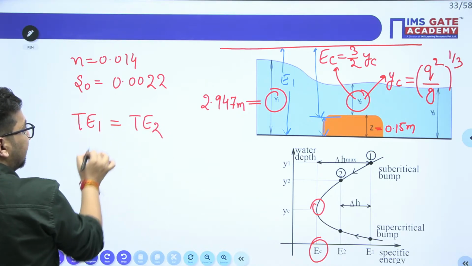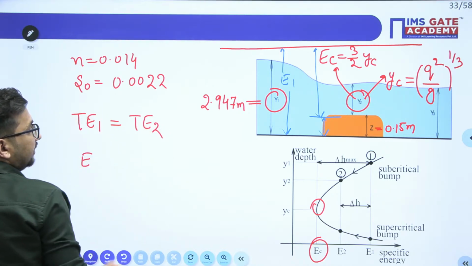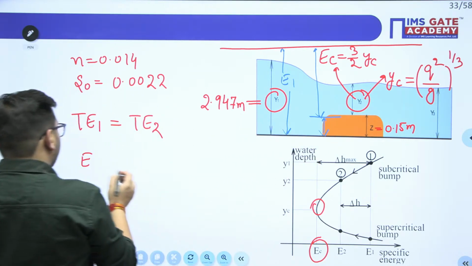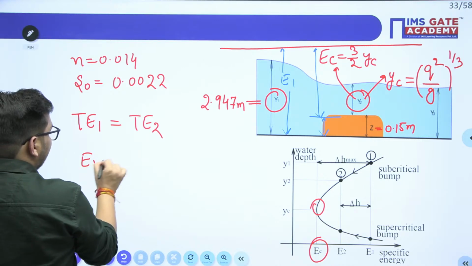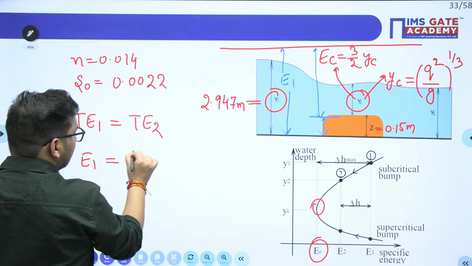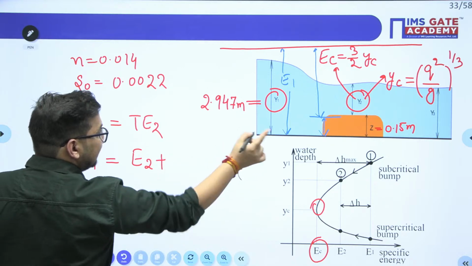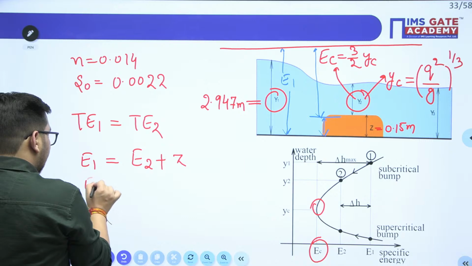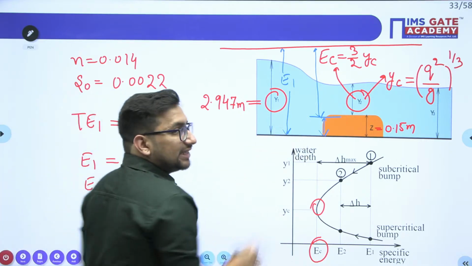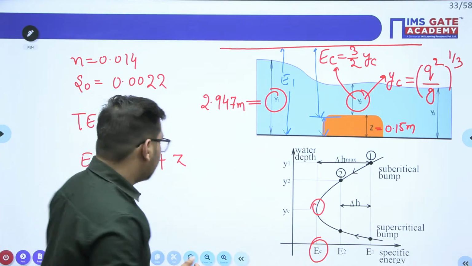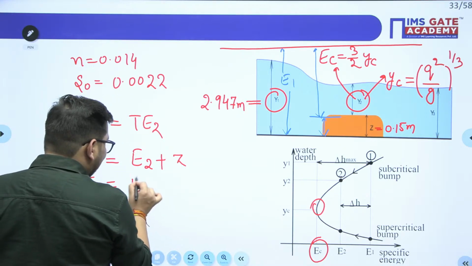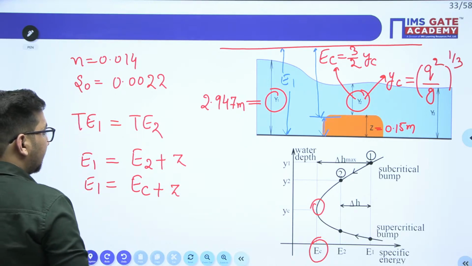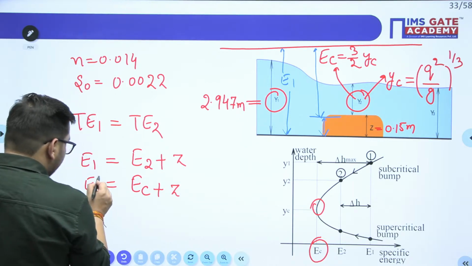What will be the total energy here? If I assume this as a datum, what will it be? It will be E1, which is nothing but E2 plus this Z value. I know that at section number 2 there is a critical condition, right? So this E2 value will be nothing but E critical plus Z value. I can calculate this E1.